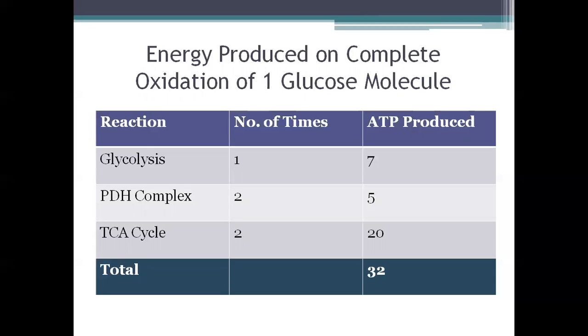And from the TCA cycle, 10 ATPs are being produced, but we have to consider it twice because one glucose molecule gives 2 molecules of pyruvate and 2 acetyl-CoAs. So 2 acetyl-CoAs means that the cycle is going to go around twice. So total 20 ATPs are being produced from the TCA cycle. So if we consider the total of all, we have 20 plus 5 plus 7, that is 32 ATPs being produced from the complete oxidation of one glucose molecule.